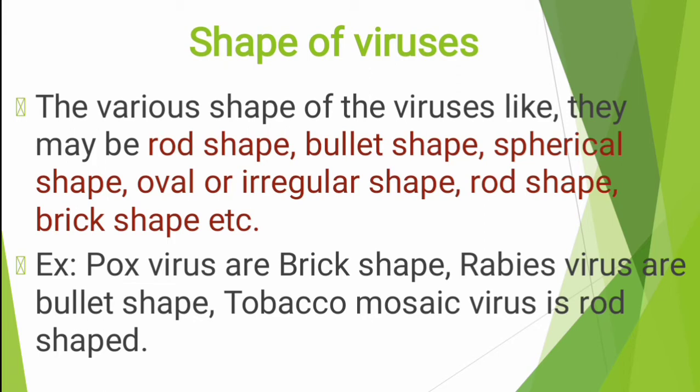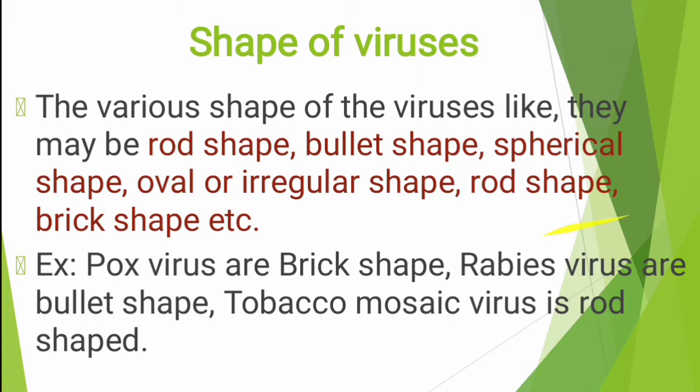This is a pox virus, which is brick-like in shape. We already know about bricks, which are used in the construction of houses. That is what we see in the pox virus. And the rabies virus, these are bullet-like in shape. Next, the tobacco mosaic virus, these are rod-shaped.